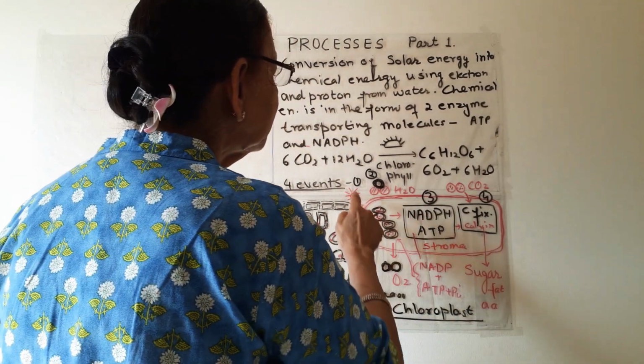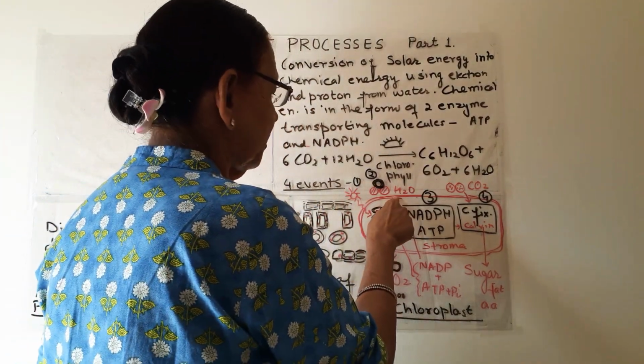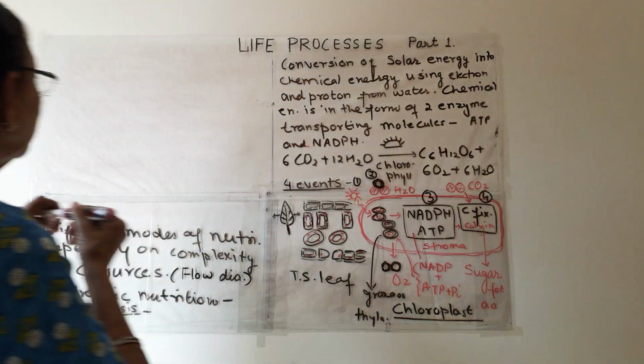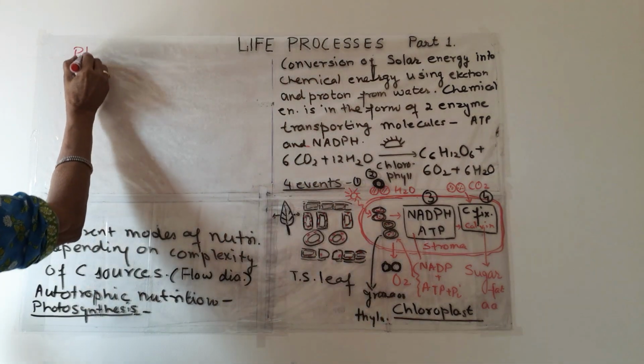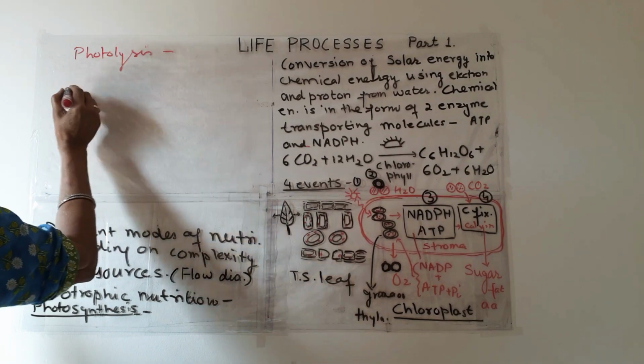Before forming this, the second step is photolysis of water. What do we mean by photolysis of water? Photo means light and lysis means to break down.